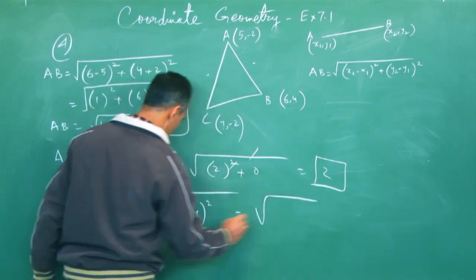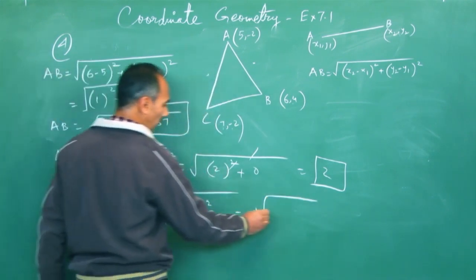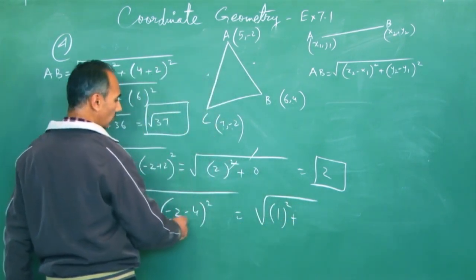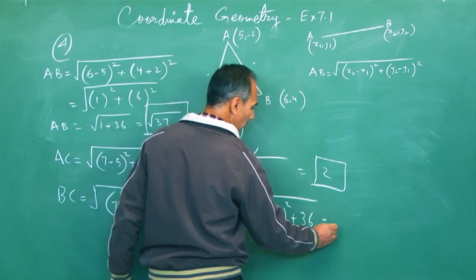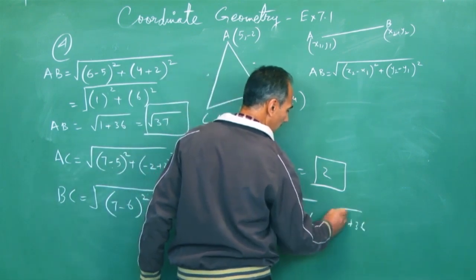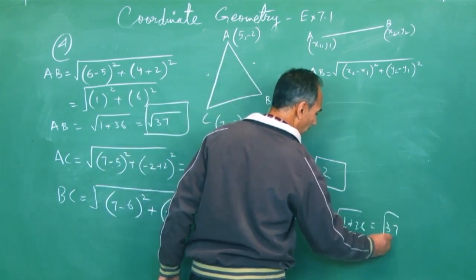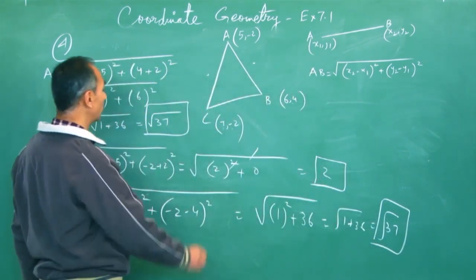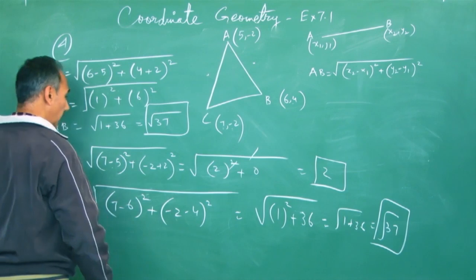So that is 7 minus 6, which is 1. 1 square is nothing but 1. Let me write it: 1 square plus minus 6 whole square. That is 36. So that is 1 plus 36, that is root 37. So we have observed that 2 sides of this right triangle are equal.